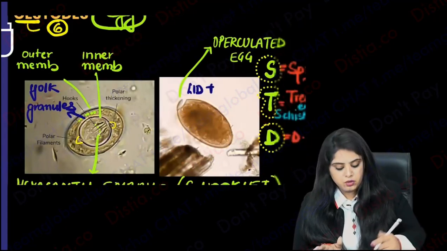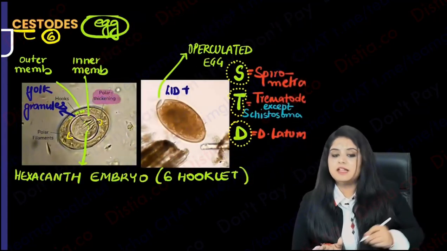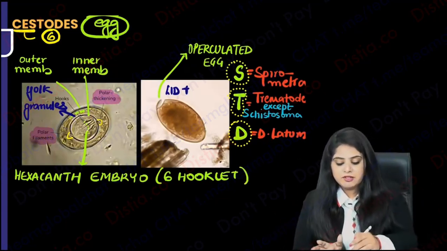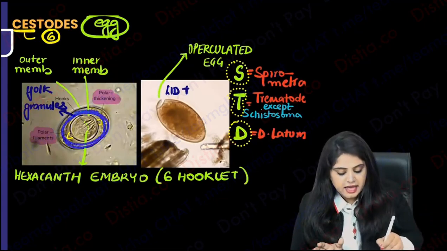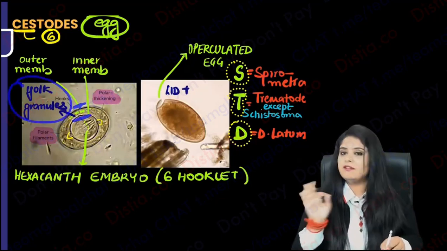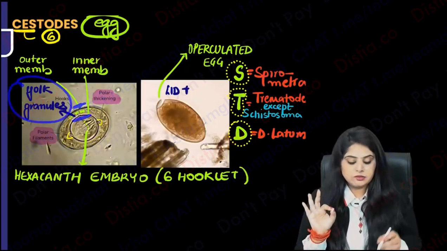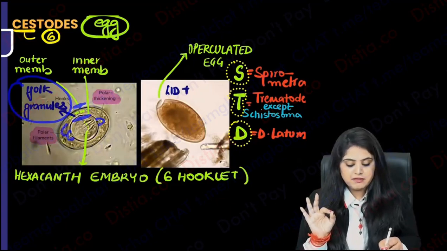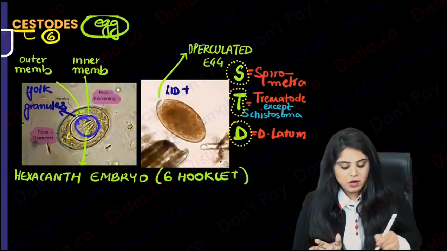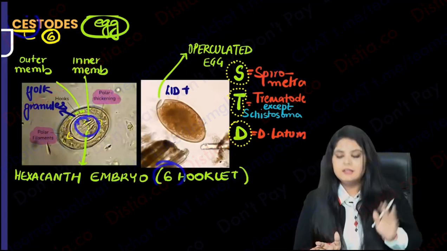Yes, they are polar knobs. They have polar thickenings, and from those polar thickenings some threads come out, polar filaments come out. So I will realize that this gap is very, very busy. Between the outer and the inner membrane, firstly you have some dirty material called yolk granules. Then you have some knobs. Then you have filaments coming out of it. Very, very busy area. And inside, how many hooklets? In cestodes you have 6 hooklets.